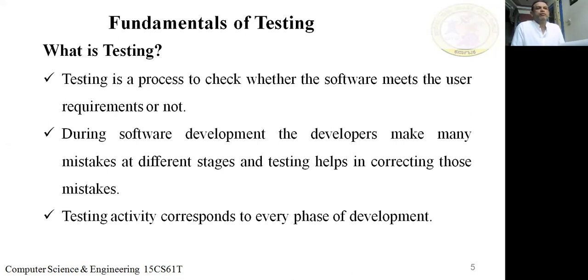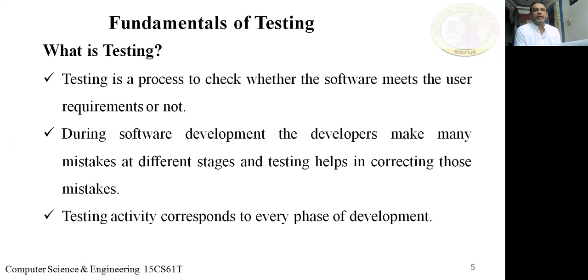During software development, the developer makes many mistakes at different stages, and testing helps in correcting those mistakes. There may be mistakes made by the designing team, the software development team or the coding team, and those mistakes have to be rectified at some phase. Testing is a process to identify those mistakes made by the development team.